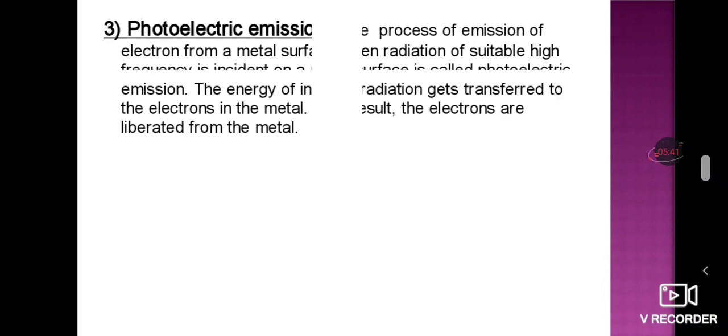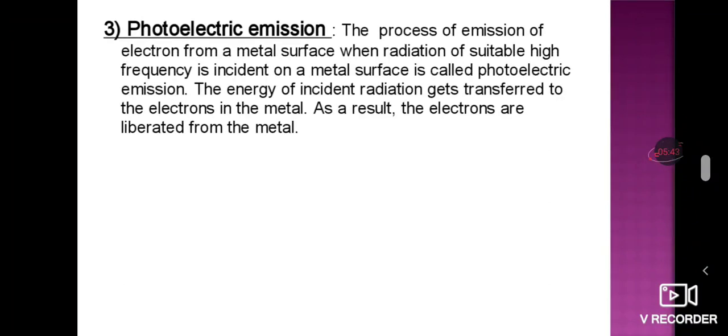Coming to the next one, that is photoelectric emission. Already you know regarding photoelectric emission: the process of emission of electrons from the metal surface when a radiation of suitable high frequency is incident on the metal surface is called photoelectric emission.